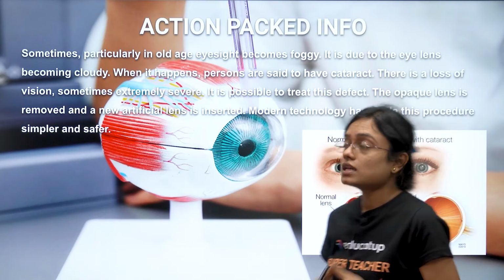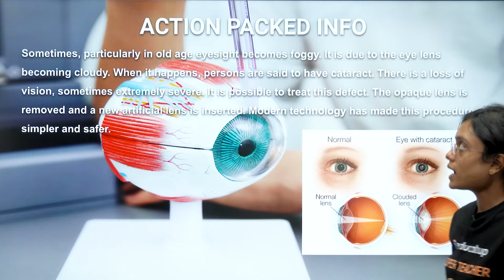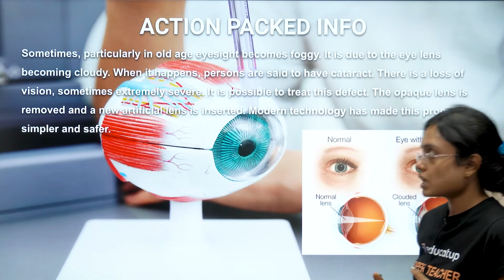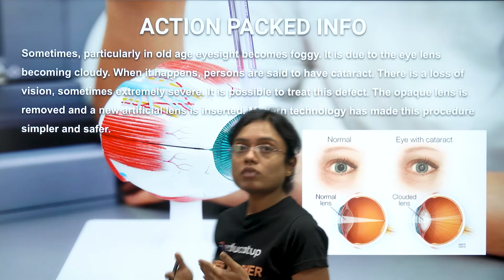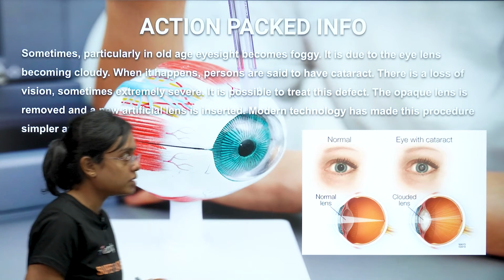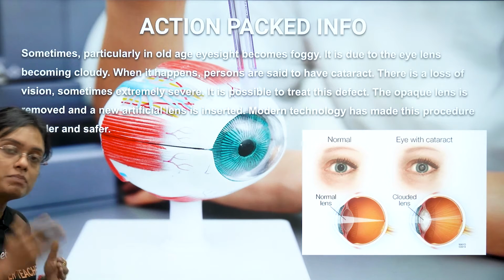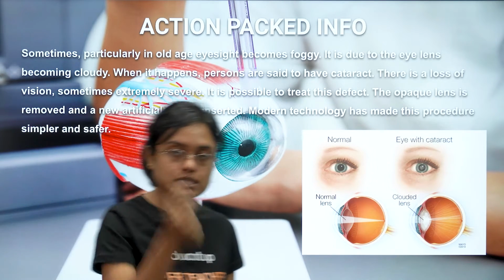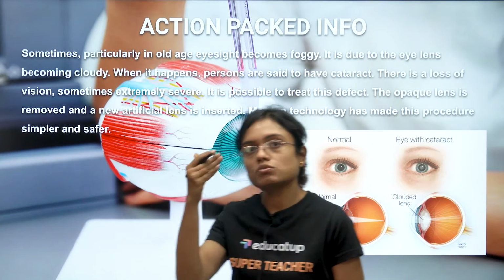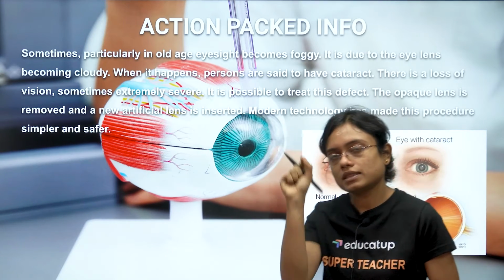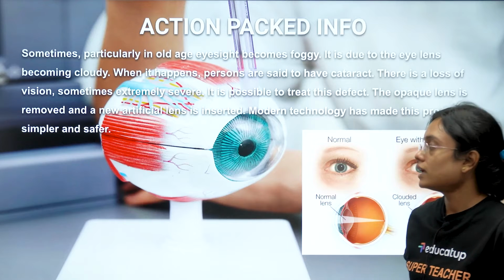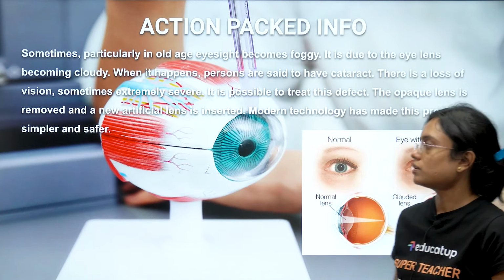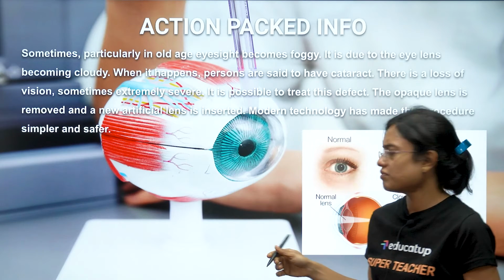Action-packed info again. Sometimes, particularly in old age, eyesight becomes foggy. It is due to the eye lens becoming cloudy. When it happens, persons are said to have developed cataract, which is a very common disease. There is loss of vision. People are not able to see clearly because on the eye lens there is formation of a net-like structure. The vitreous humor and the aqueous humor make that kind of structure. To rectify it, a new lens is inserted in front. It is a very simple and safe kind of surgery.